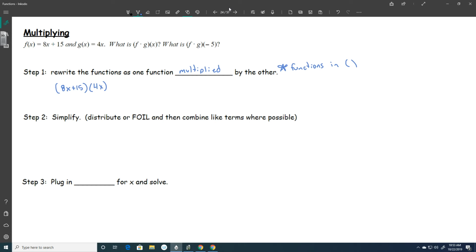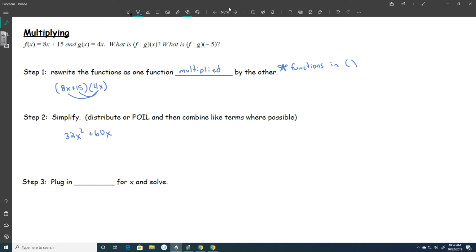And the reason it's a good idea to put these in parentheses is that you don't forget that you need to multiply everything. So when I simplify, when I do step 2, I have to take this 8x times the 4x. So that gives me 32x squared. But I also have to times the 15 by the 4x, which is going to give me 60x. So my new function, f times g, is 32x squared plus 60x. Now, depending on what these functions are, sometimes you'll just have to distribute like we did right here. Sometimes you're going to have to FOIL.